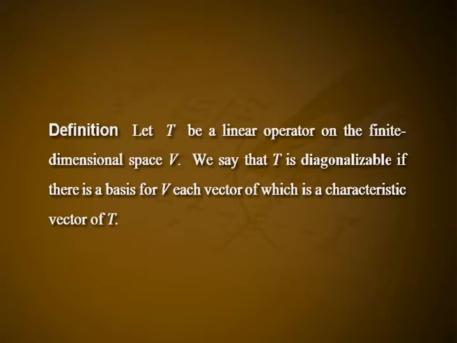We say that T is diagonalizable if there is a basis for V, each vector of which is a characteristic vector of T. Example 2. The linear operator T on R2 given in example 1 is not diagonalizable because it has no characteristic values. Theorem 3. Suppose that T alpha equals c alpha. If f is any polynomial, then f of T applied to alpha equals f of c times alpha.